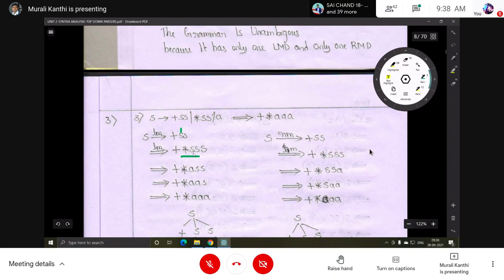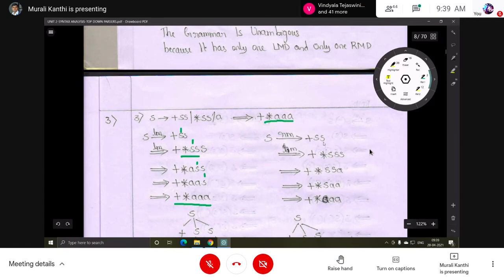So now the leftmost non-terminal. This is a leftmost non-terminal. Again, this will be replaced by any one of these. So now here A, we already got a plus star, so directly I want to substitute this S by A. So like this. Then the next leftmost one is this S. Now this S can be replaced by A. And here the leftmost non-terminal is this one. Now this can be replaced by A. So finally this is the input string. Okay, we compare these two. So now this is a leftmost derivation.